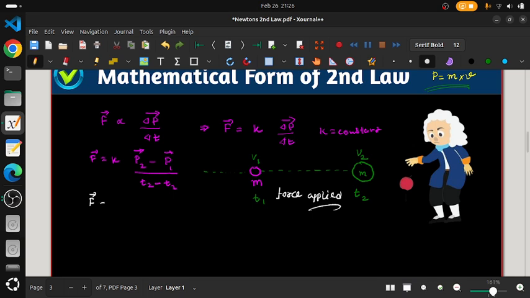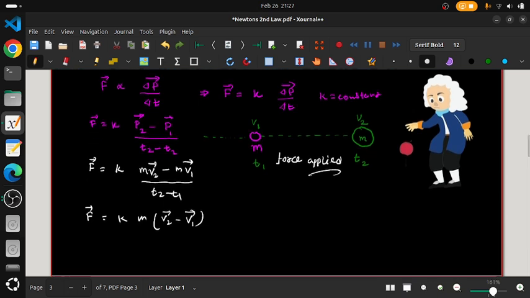So force will be equal to K. P2 will be equal to m into v2, and P1 will be equal to m into v1. As I told you, momentum is mass into velocity, divided by T2 minus T1. So from here we will get the force. Force will be equal to K, and m we can take common. So what we get is the vector v2 minus vector v1 divided by T2 minus T1.